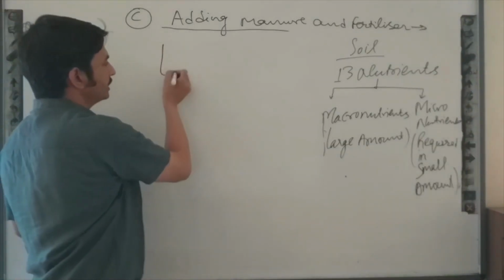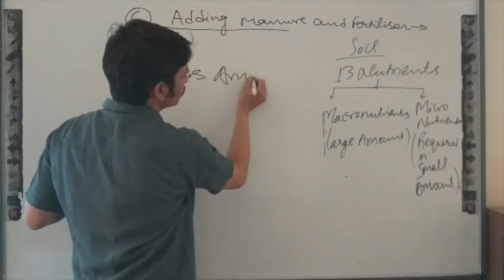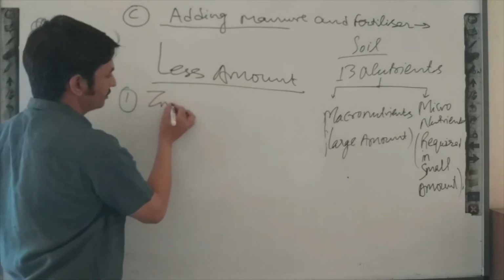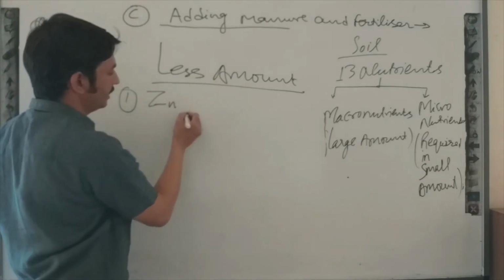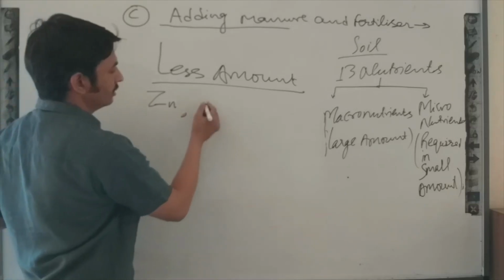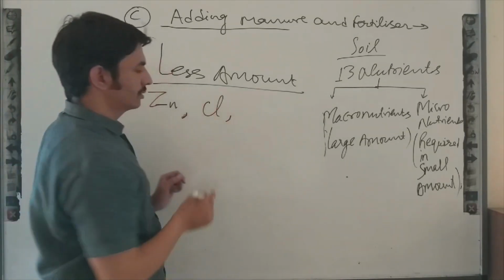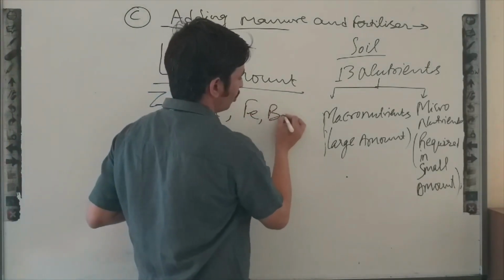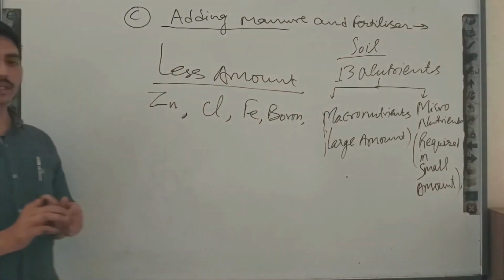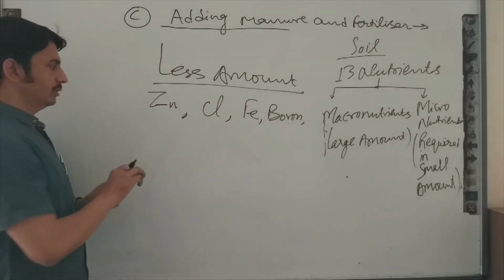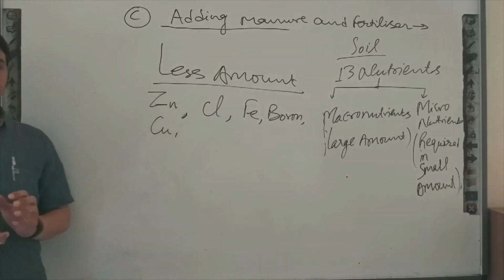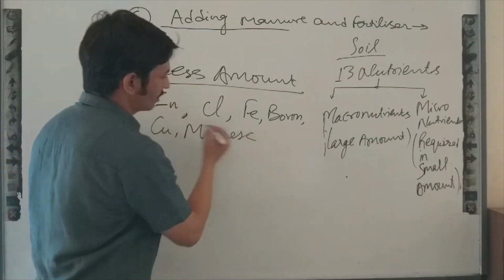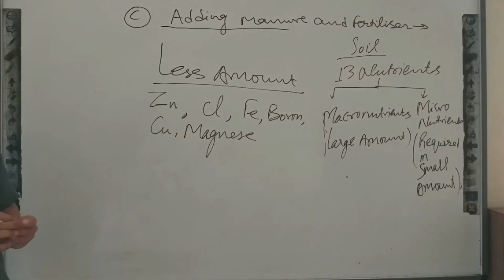Nutrients which are required by the plants in less amounts are zinc, chlorine, iron, boron, copper, manganese, and molybdenum.